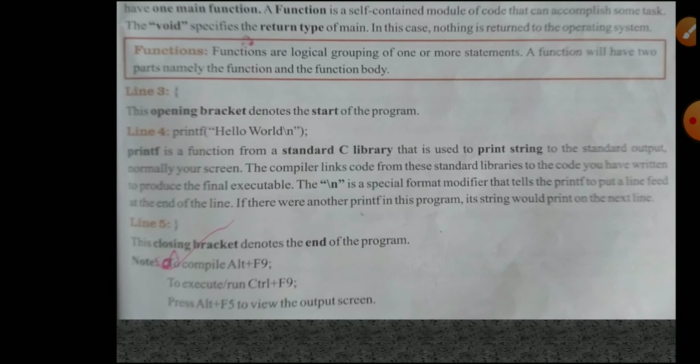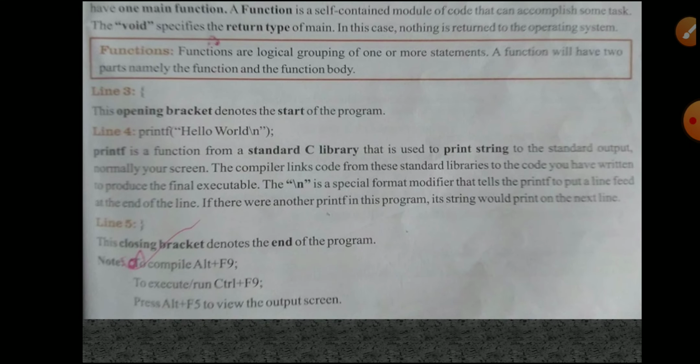After typing your source code, how do we execute this program? First we have to compile the program. After typing your program, you have to compile. Alt plus F9 is the shortcut. You should know all the shortcuts and read them clearly without any confusion. Compile means we compile our source code, with Alt plus F9.